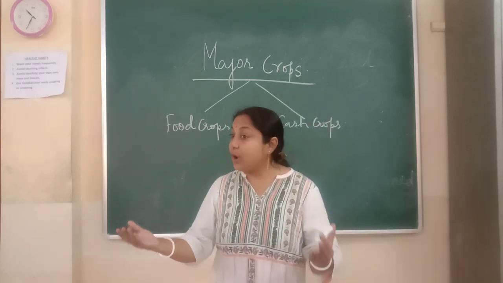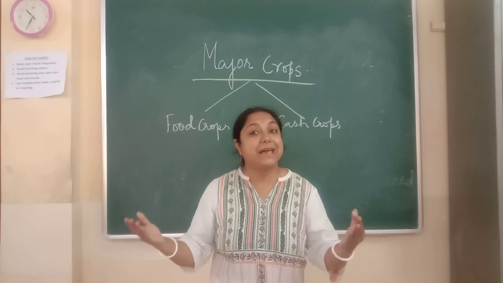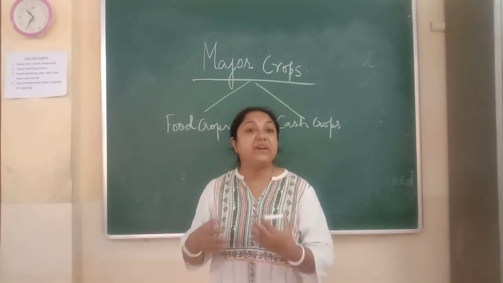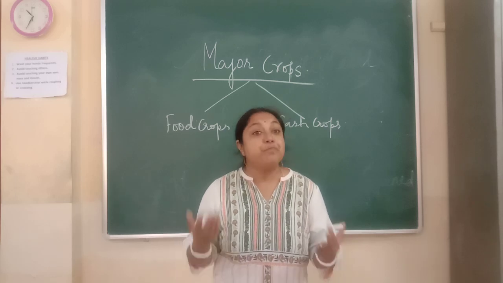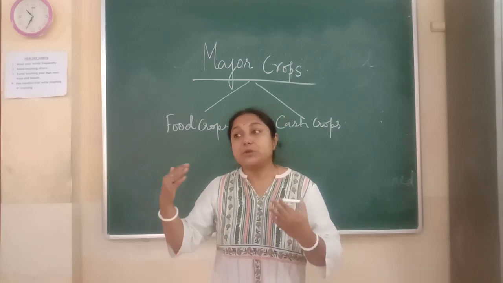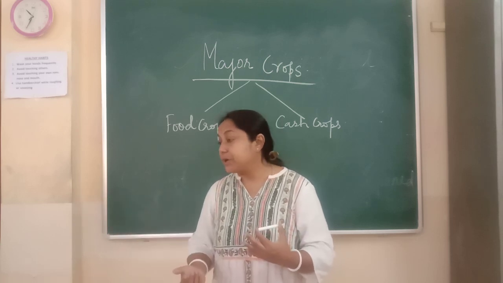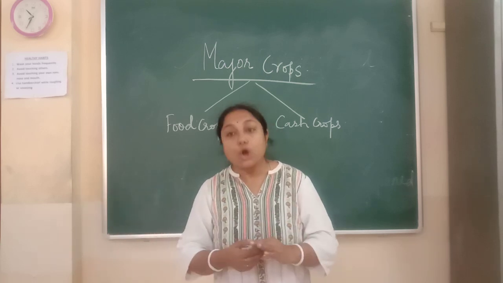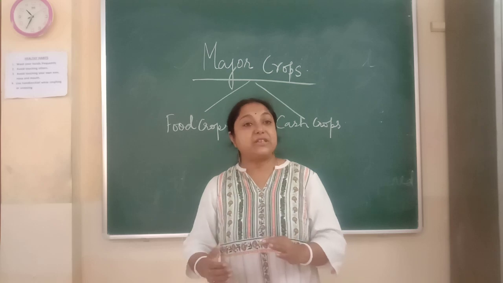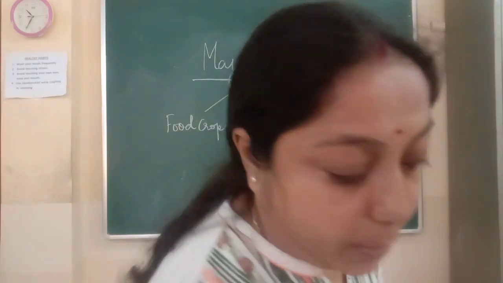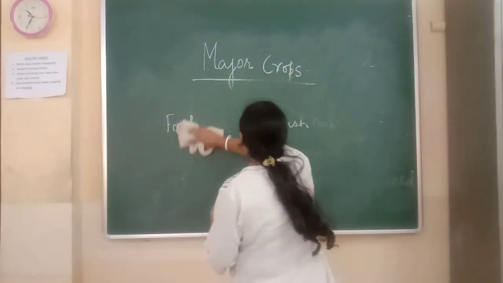As we all know, climate is not the same everywhere, soil is not the same everywhere, topography is not the same everywhere. So crops also grow accordingly. So there is diversity of crops. So first let us start with rice.